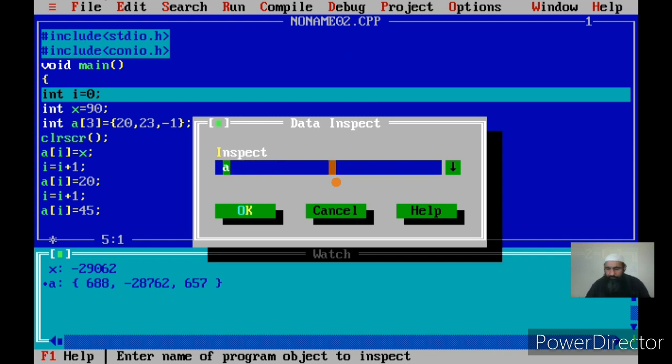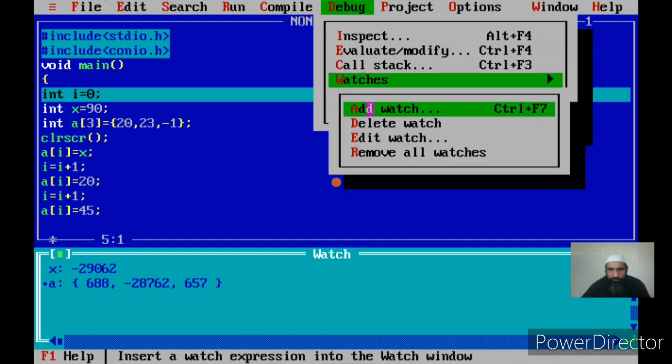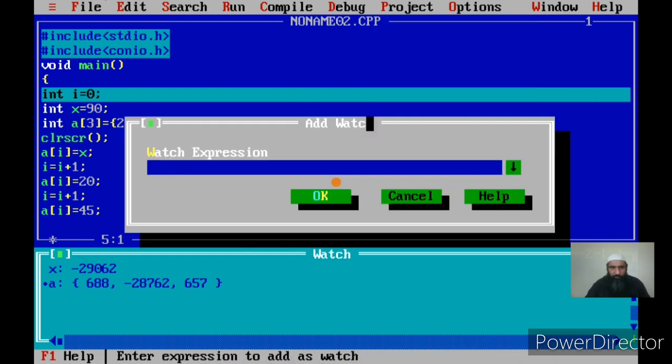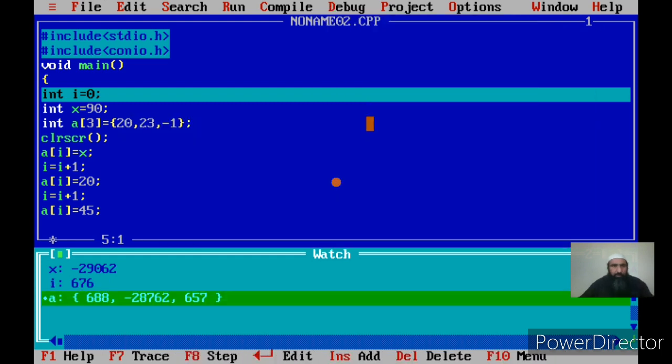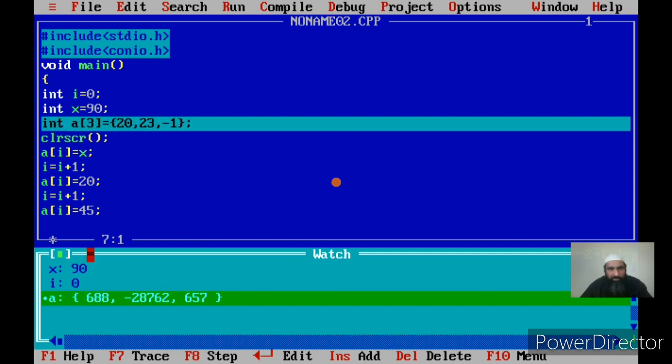Sorry, I have to watch. Debug, watch. Now you can see X has a junk value, I has a junk value, A has junk values initially. Now I am changing the initial value of I to 0, so I has become 0. You just see here. Then I am changing the value of X to 90. Okay, this has also been changed.